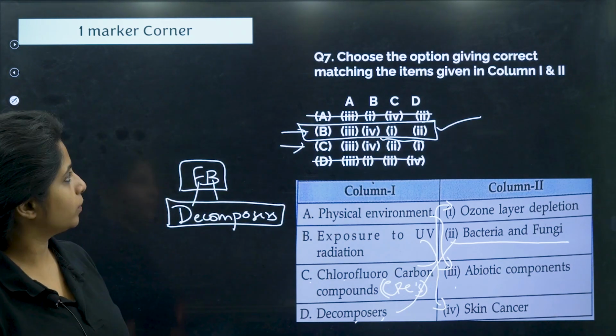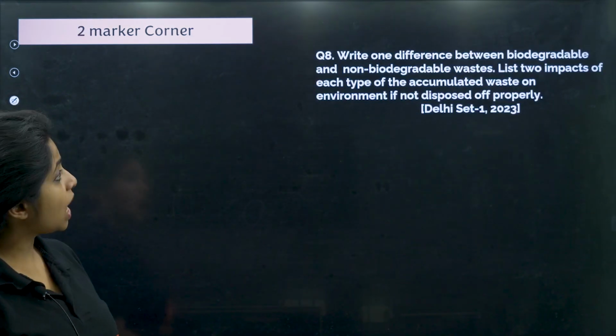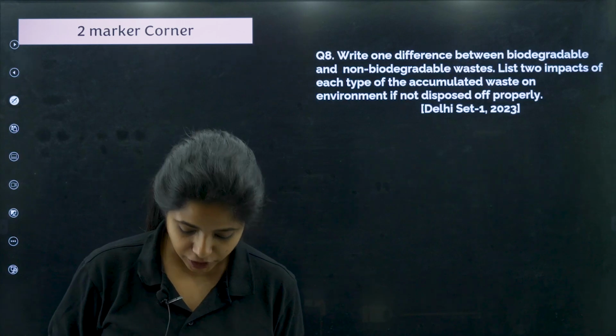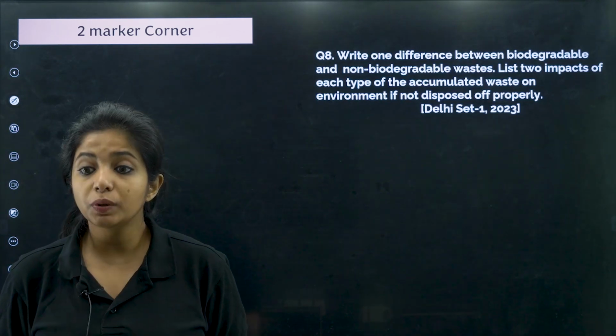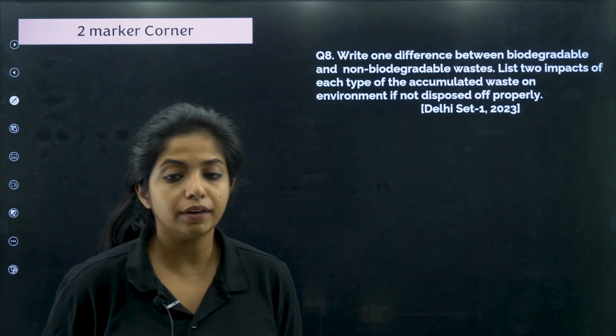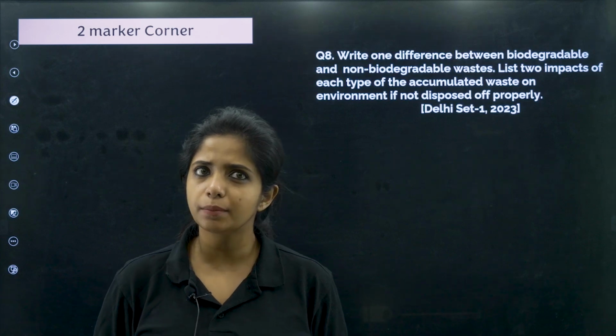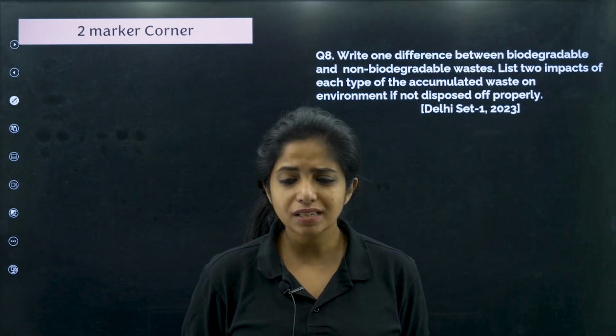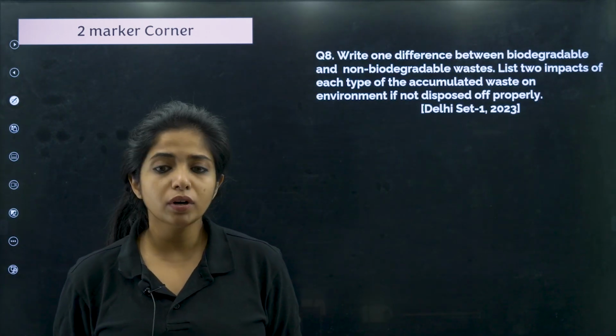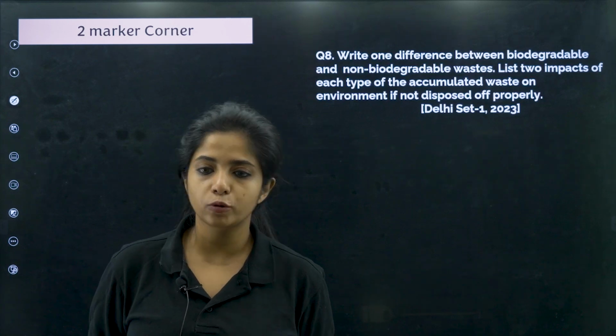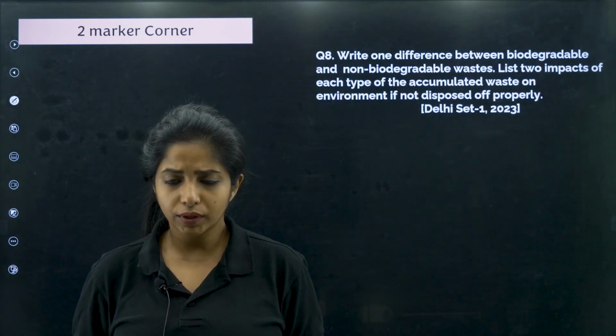Cool? Chalo. Next, now we are going to start the 2 marker questions. Write one difference between biodegradable and non-biodegradable waste. What do you mean by biodegradable? Biodegradable as in the waste that can be broken down naturally with the help of decomposers and everything which is there in the soil. Okay.